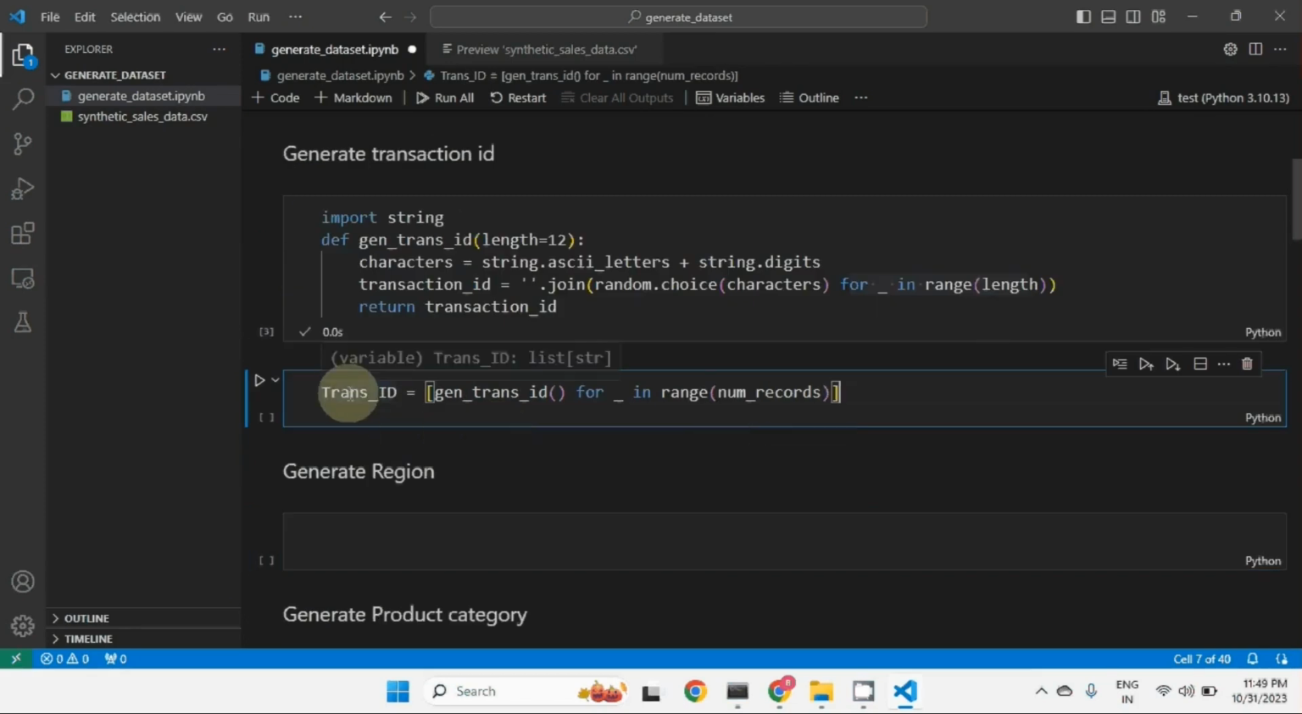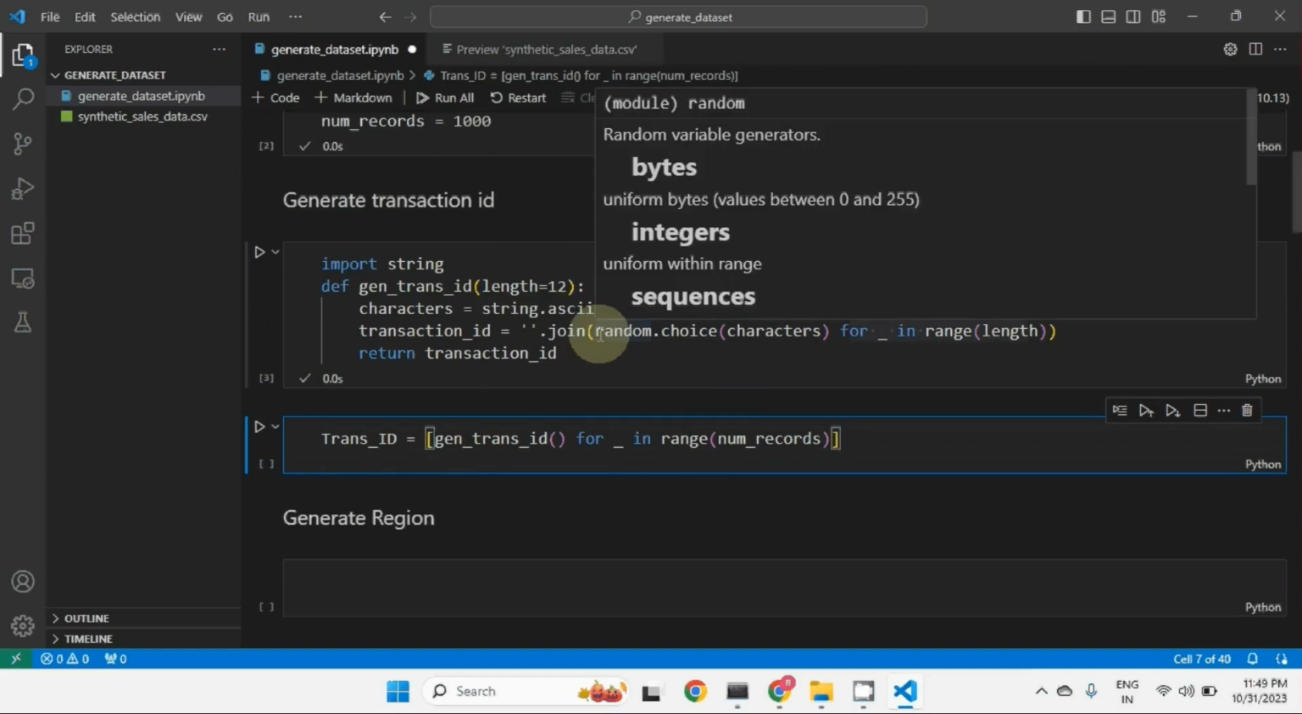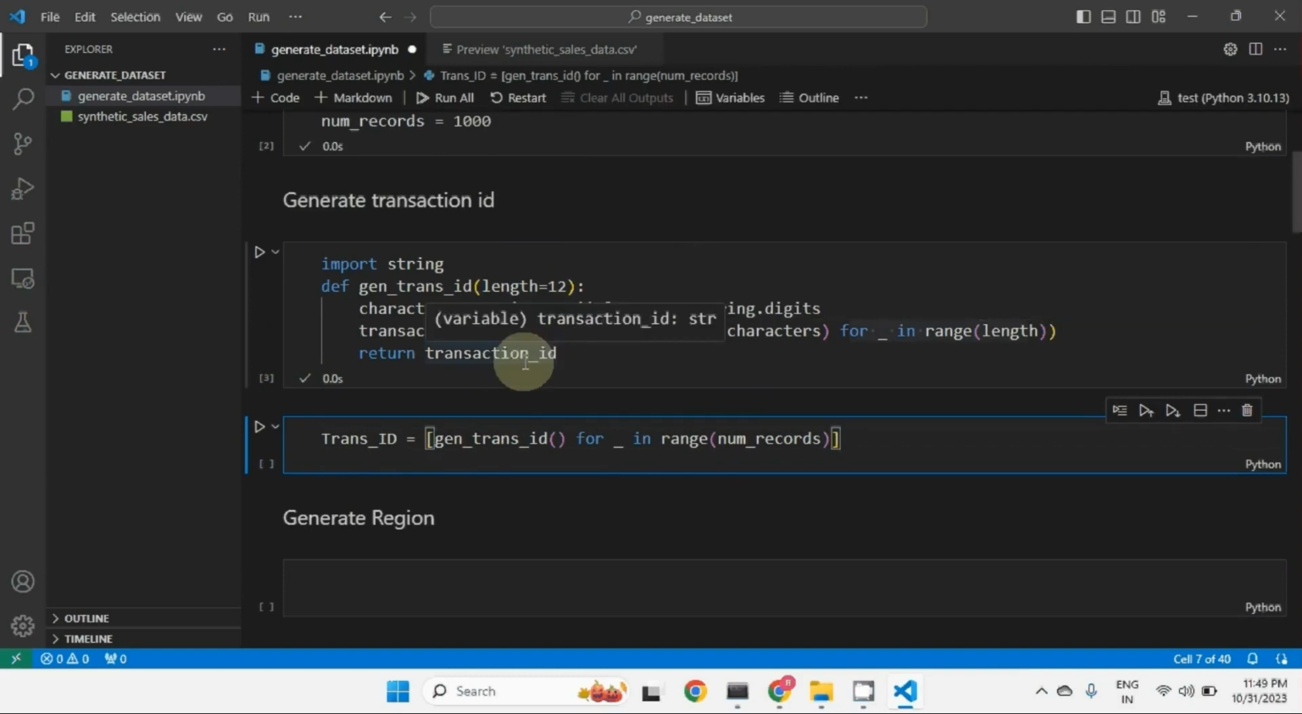So we are going to generate the transaction IDs in one list. So transaction ID is equal to a list. How many transaction IDs do we have to generate? 1000. So we'll run one loop, for underscore in range 1000, and we are going to call this particular function. So 1000 times this function will be executed, and every time we'll get a new transaction ID. There is a possibility that they will repeat, but it's a very rare possibility, basically. So that criterion we are not going to consider right now.